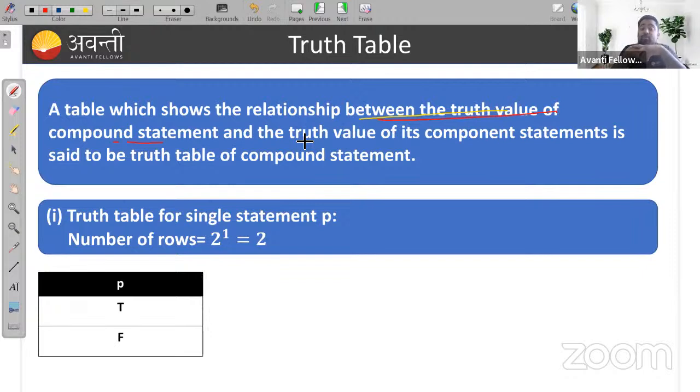If you have a statement, and statements are generally represented by P, Q, R, suppose P is one statement, Q is one statement, R is one statement.